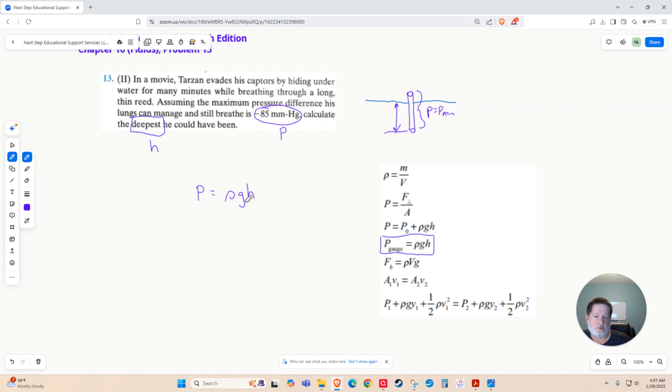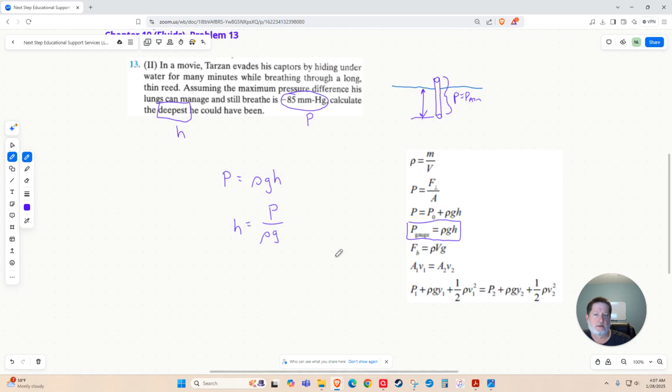So this is a relatively simple rearrangement. The height is going to be the pressure divided by the density and the acceleration due to gravity. At this point, we're ready for the plug and chug. As you might suspect, with this slightly more exotic unit for pressure, we're probably going to have to do a unit conversion. More on that in a moment.